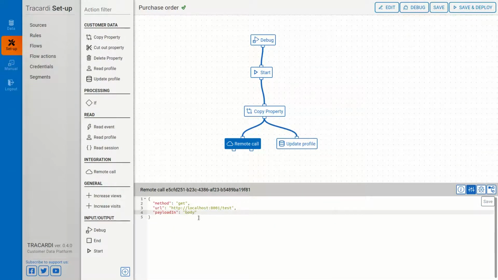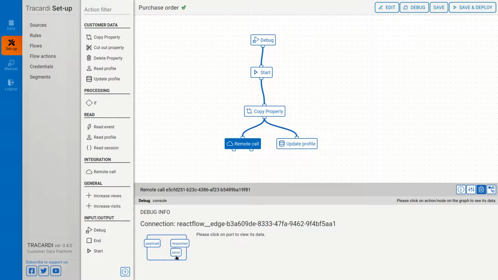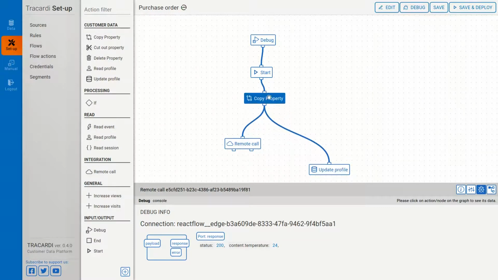This is a JSON, so I couldn't serialize it into the string. Here we go, and we have got response. Response is okay. And this is the information. I've just created a dummy endpoint that returns some data, for example, about the temperature, and we can enrich profile with this data.